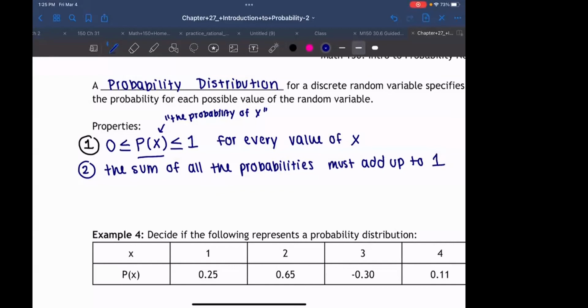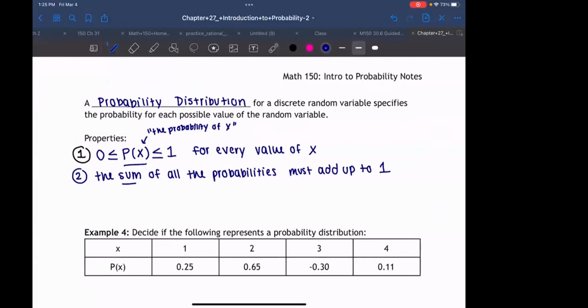So if we add everything up, or ask ourselves what's the probability of everything happening, it has to be 100%. There can't be like a 98% chance of everything possibly happening. So the sum of everything in this distribution, all the probabilities, has to add up to 1. Very important here.